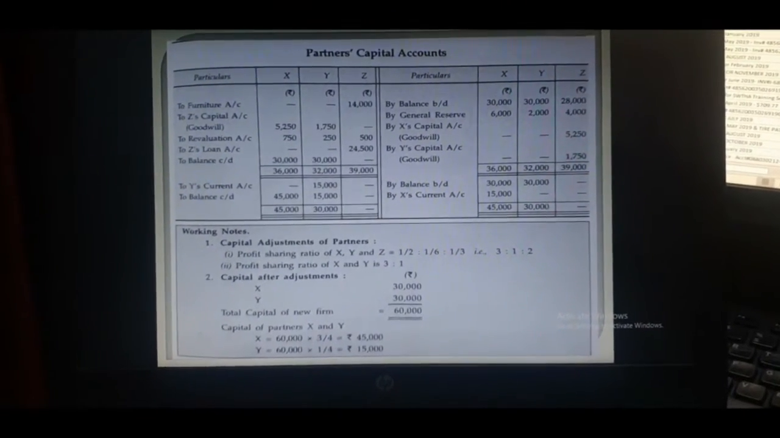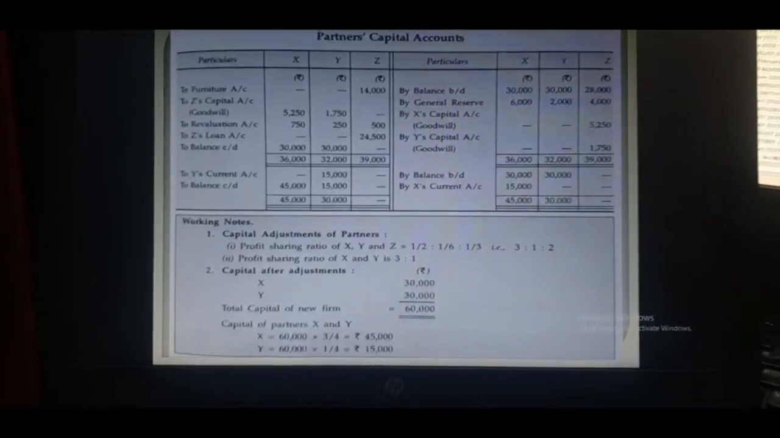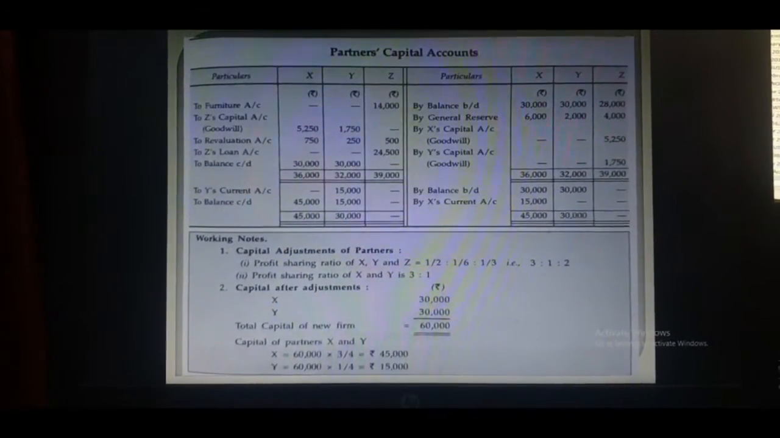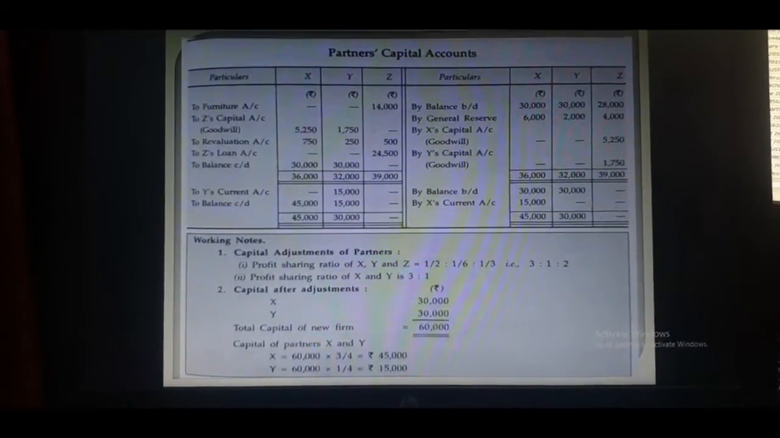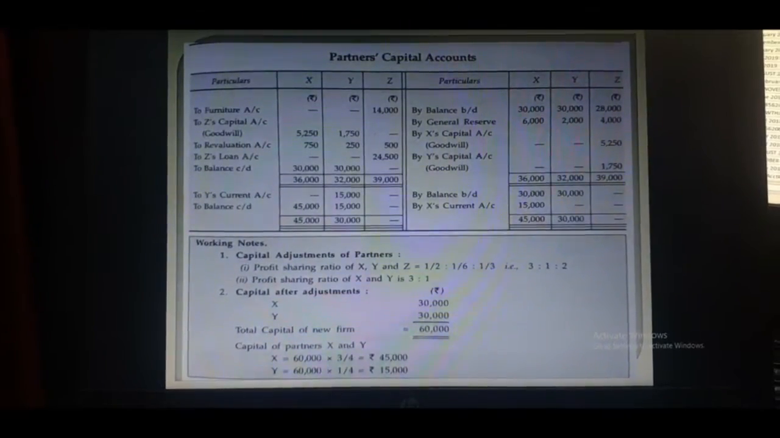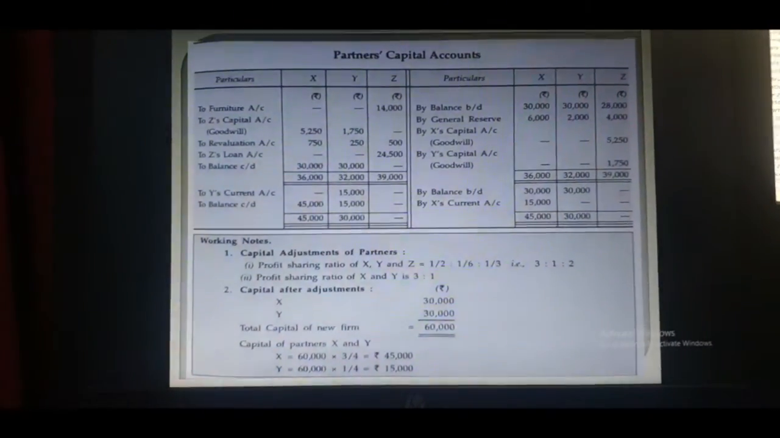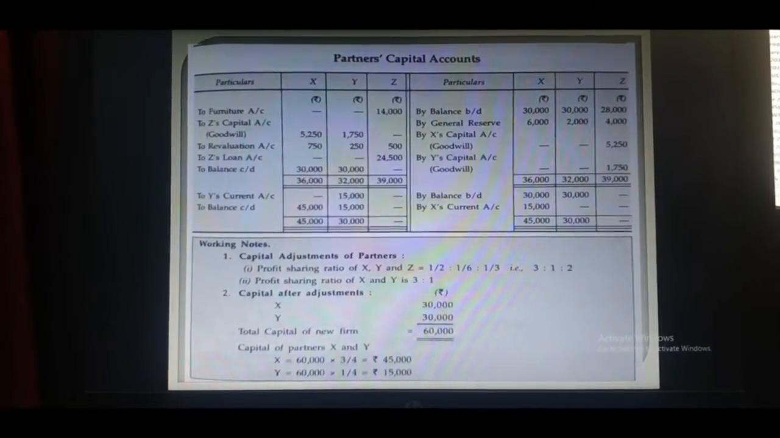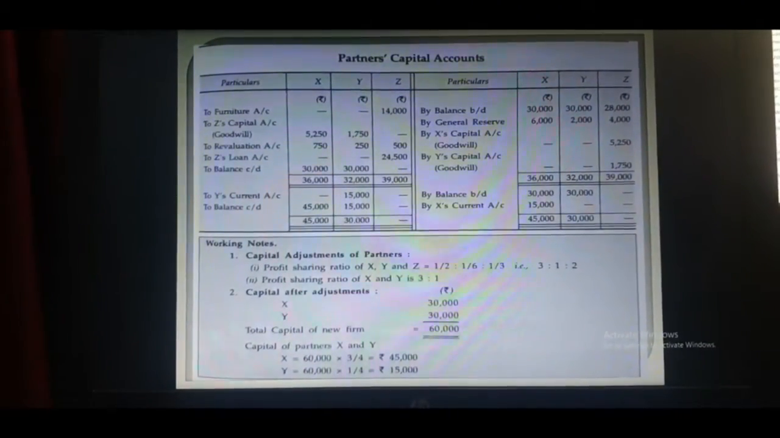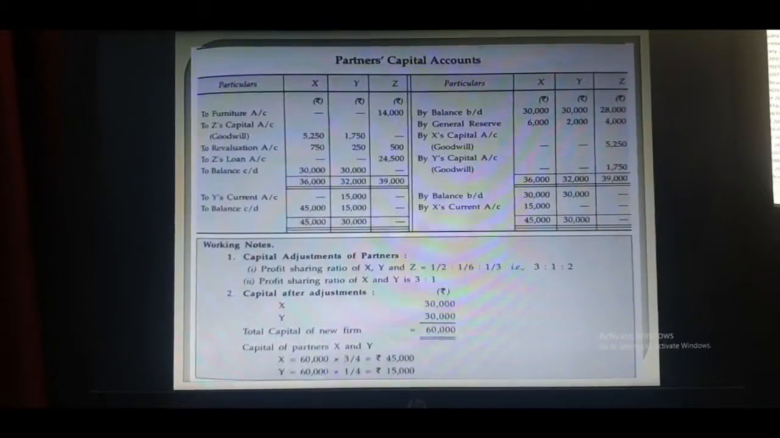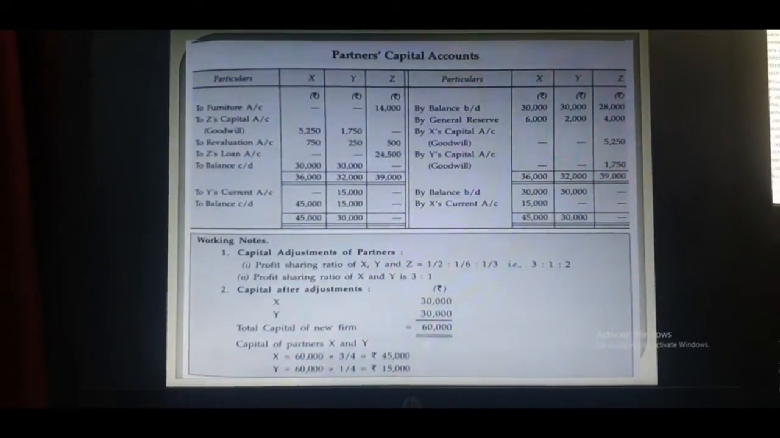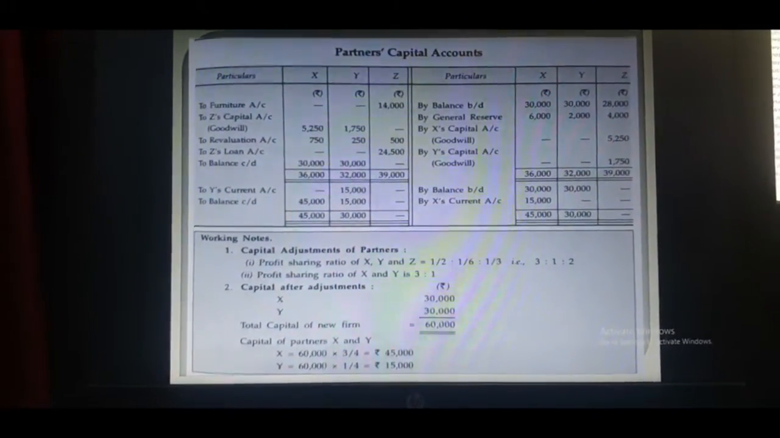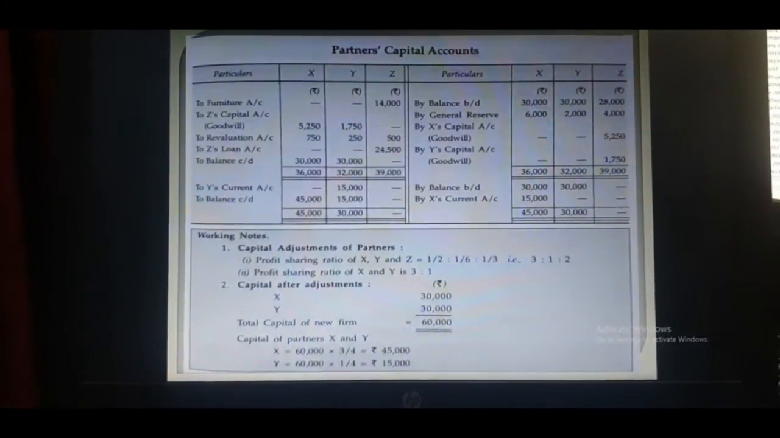Now come to the partners capital account. First of all, on the credit side you have to mention the opening capital of X, Y, Z, that is by balance brought down 30,000, 30,000 and 28,000. That is already shown in the liability side of the balance sheet. And general reserve is also given, that is 12,000, which we have to distribute in the old ratio. So that is 6,000, 2,000 and 4,000.